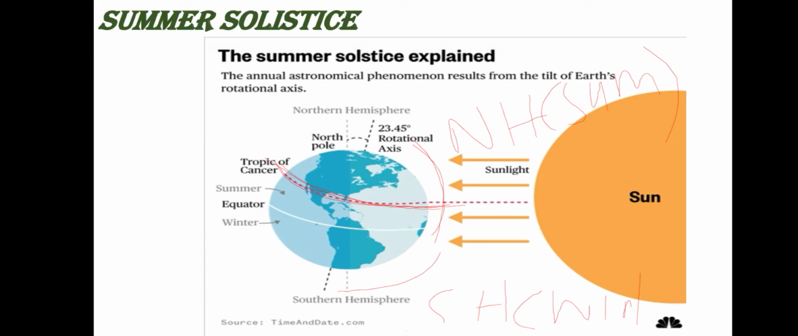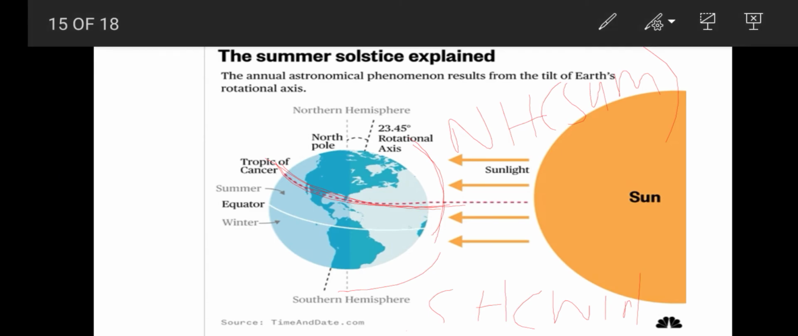Summer solstice starts on 21st June. And here, the sunlight directly falls on Tropic of Cancer. Now, the northern hemisphere is tilted towards the sun. And here, the North Pole receives continuous daylight. Here it is North Pole, and this is South Pole. So continuous daylight will be experienced in the North Pole. This is what happens in summer.